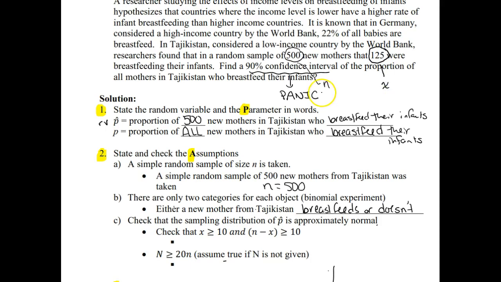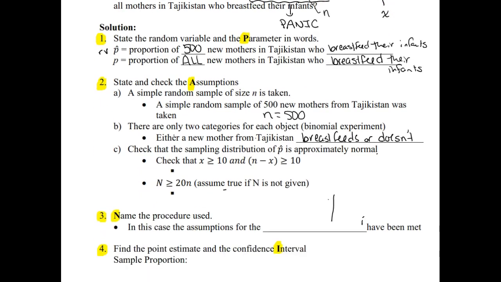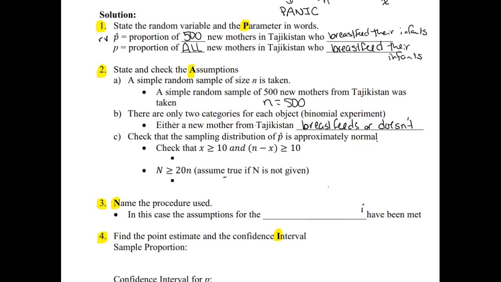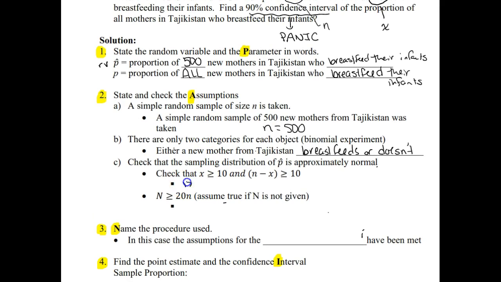For qualitative data, we can either count the number of objects in a category, which is x, or look at the percentage of objects in a category, which would be p hat. 125 is definitely a count, so this is the value of the random variable x for qualitative data. So our x value here is 125.